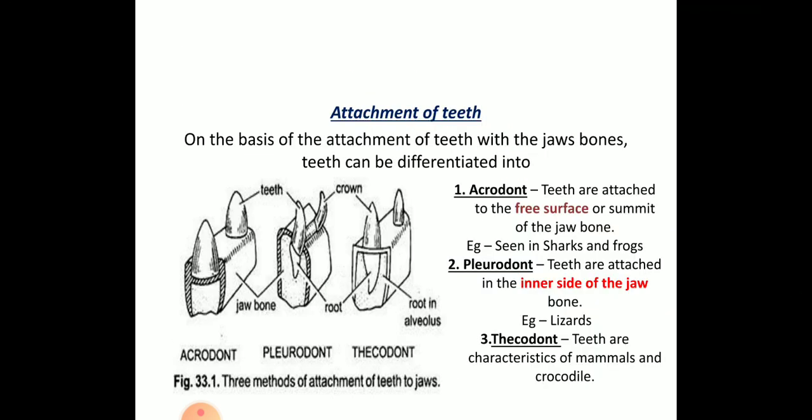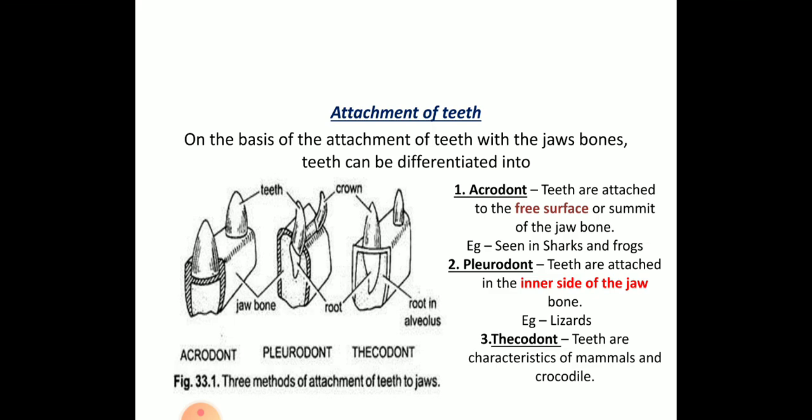Next we'll discuss the attachment of the teeth. Attachment of the teeth is of three types: acrodont, pleurodont and thecodont. Acrodont teeth are attached to free surfaces; you can see these in sharks and frogs.